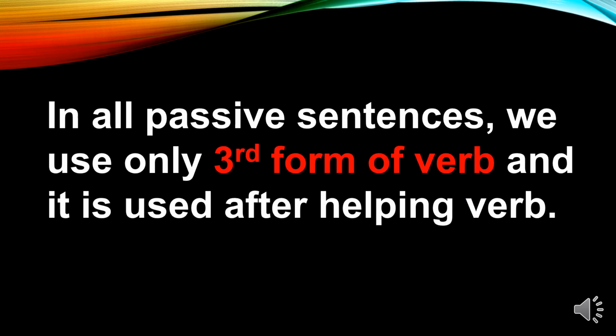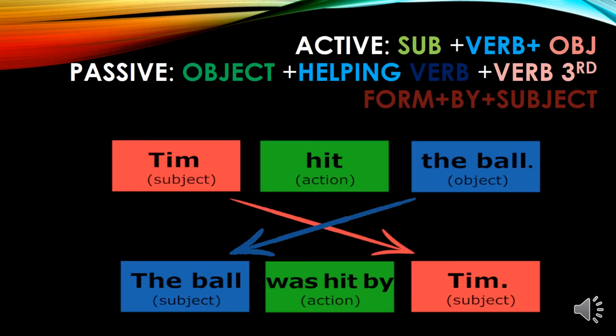It is important to remember that in all passive voice sentences we use only the third form of the verb, and it is used after the helping verb. If our active voice sentence has the subject at the start, then the verb, and then the object, in the passive voice we use the object at the start, and this object, the subject of the passive voice, is in fact the object of the active voice. Then we use the helping verb according to the tense.